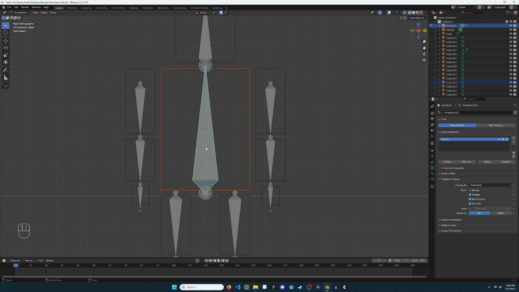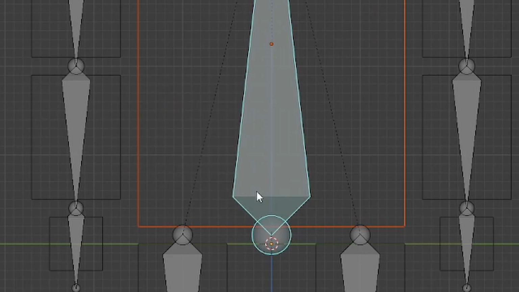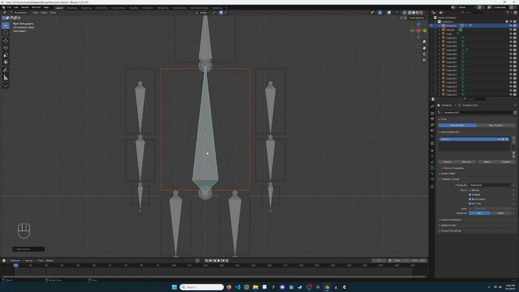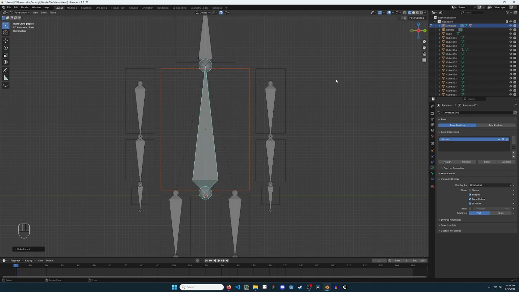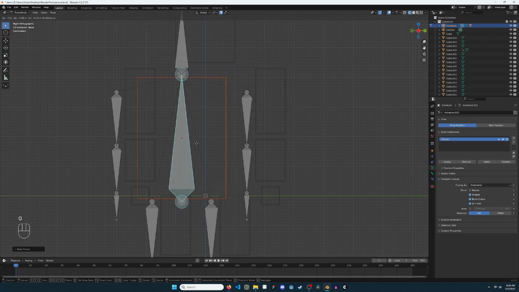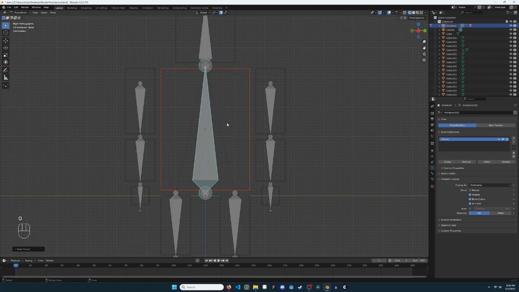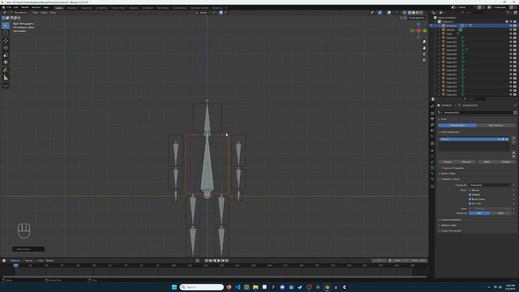Click the bone that you want to parent. Press Ctrl-P. Select Bone. Press G and move the bone to confirm that the object moves as desired. Instead of G, press R to rotate a bone around its pivot point. Repeat this process for all bones.